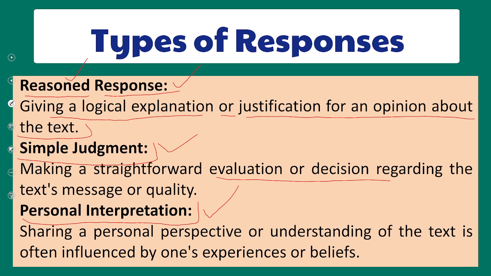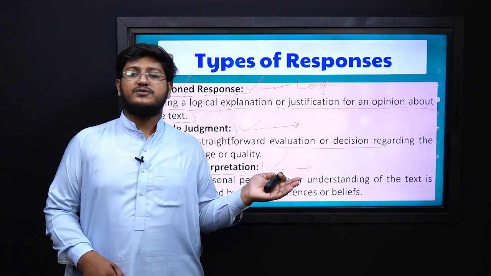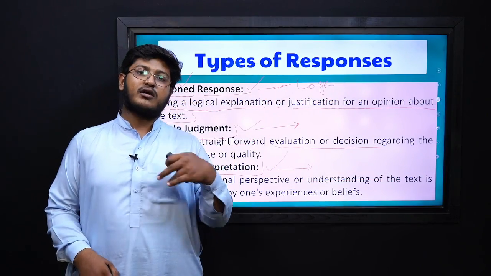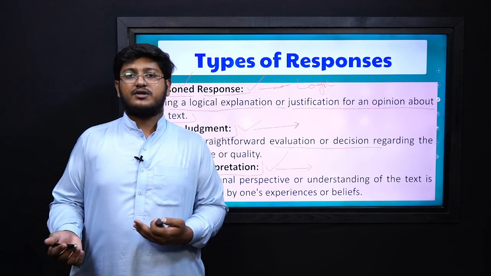So responses are of three types. First are the logical responses, in which you respond according to reason and logic. Second, you respond according to your personal judgment, judging something according to your basic knowledge, or the things which are present in front of you. And thirdly, you respond according to your personal interpretation. I hope you have understood how to make these types of responses. You have to use them during conversations and dialogues with your peers, family, or your teacher as well.